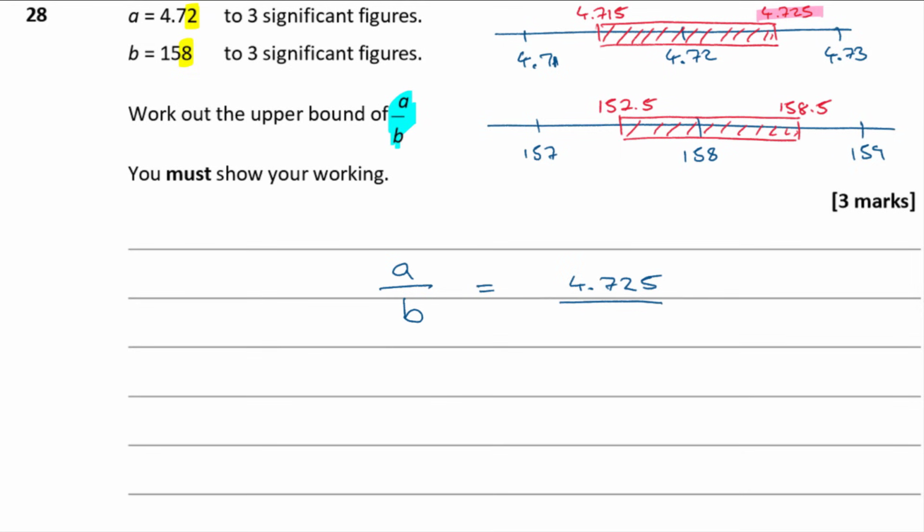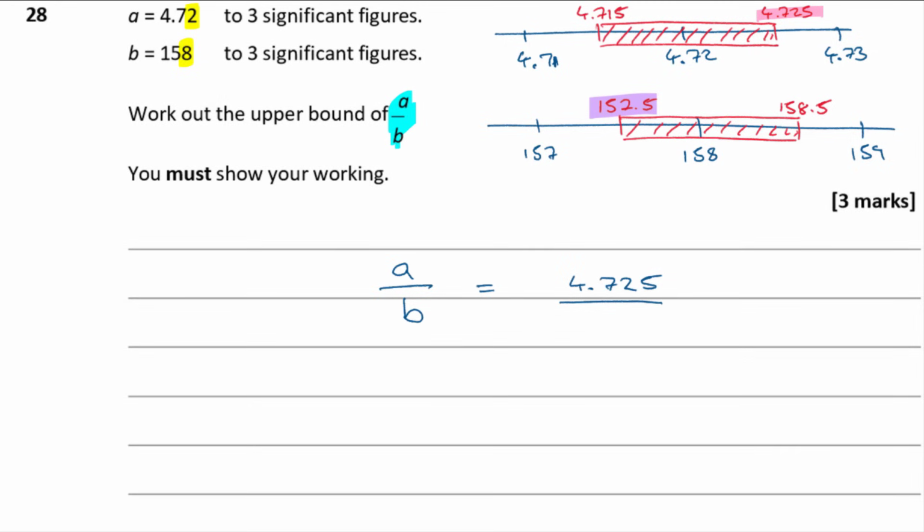And I'm going to divide it by, now, do I want the biggest or the smallest value of B? If I pick the biggest one, I'm going to divide A by a bigger number and I'm going to get a smaller result. Then if I divide it by the smaller one, I'm going to get the bigger result, aren't I? So I'm actually going to use the lower bound of B, because that is going to deliver the largest value overall for A over B.